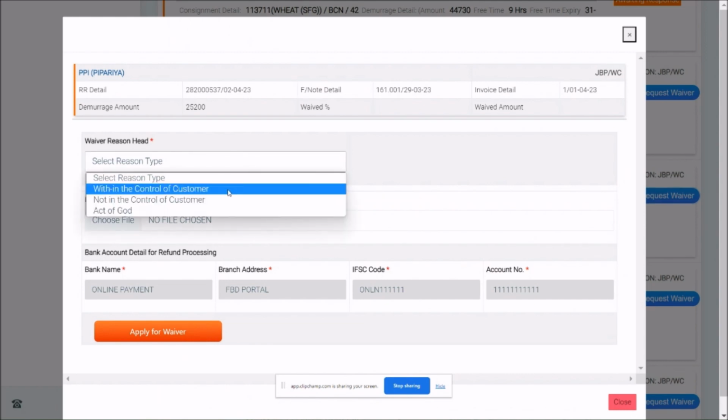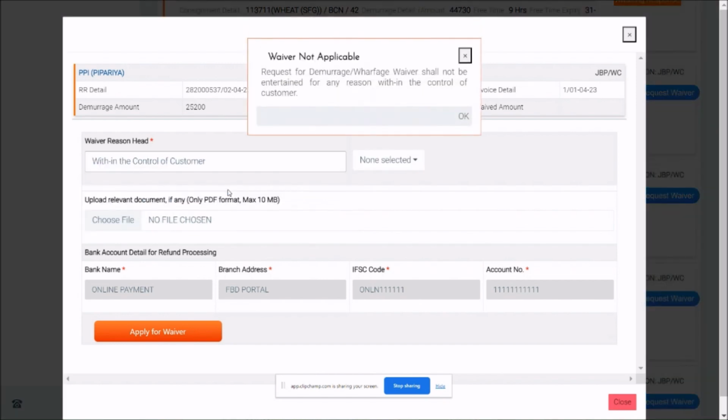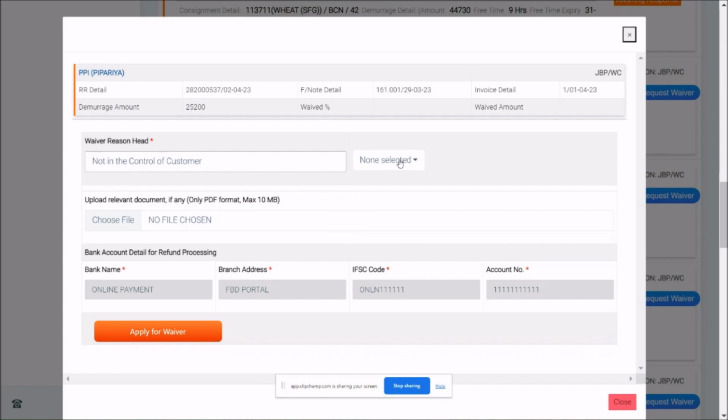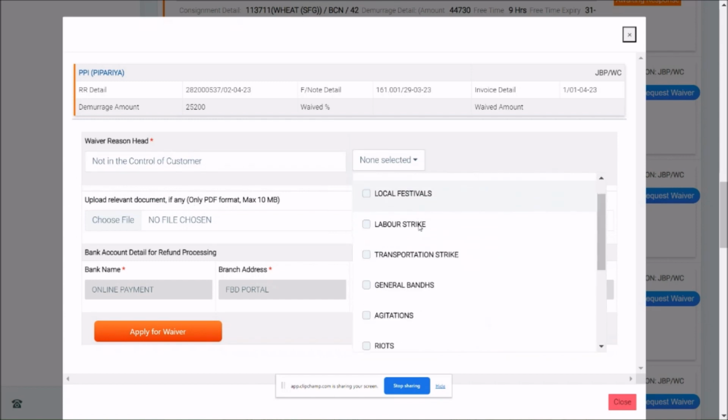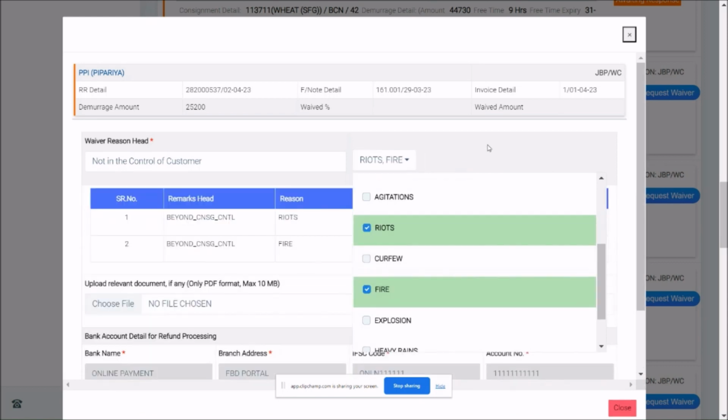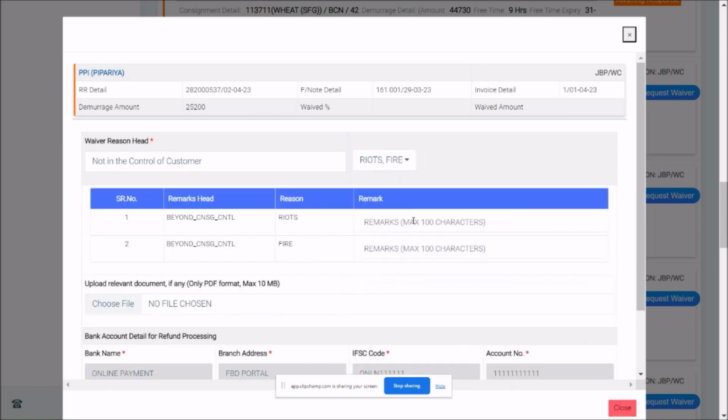The reason which is within the control of customer is not eligible for any waiver. As per the policy, the reason which is not in the control of customer is eligible for this waiver. Now select any of these listed options, riots, fire, or something. You can always select multiple options and write a remark against each of these options.